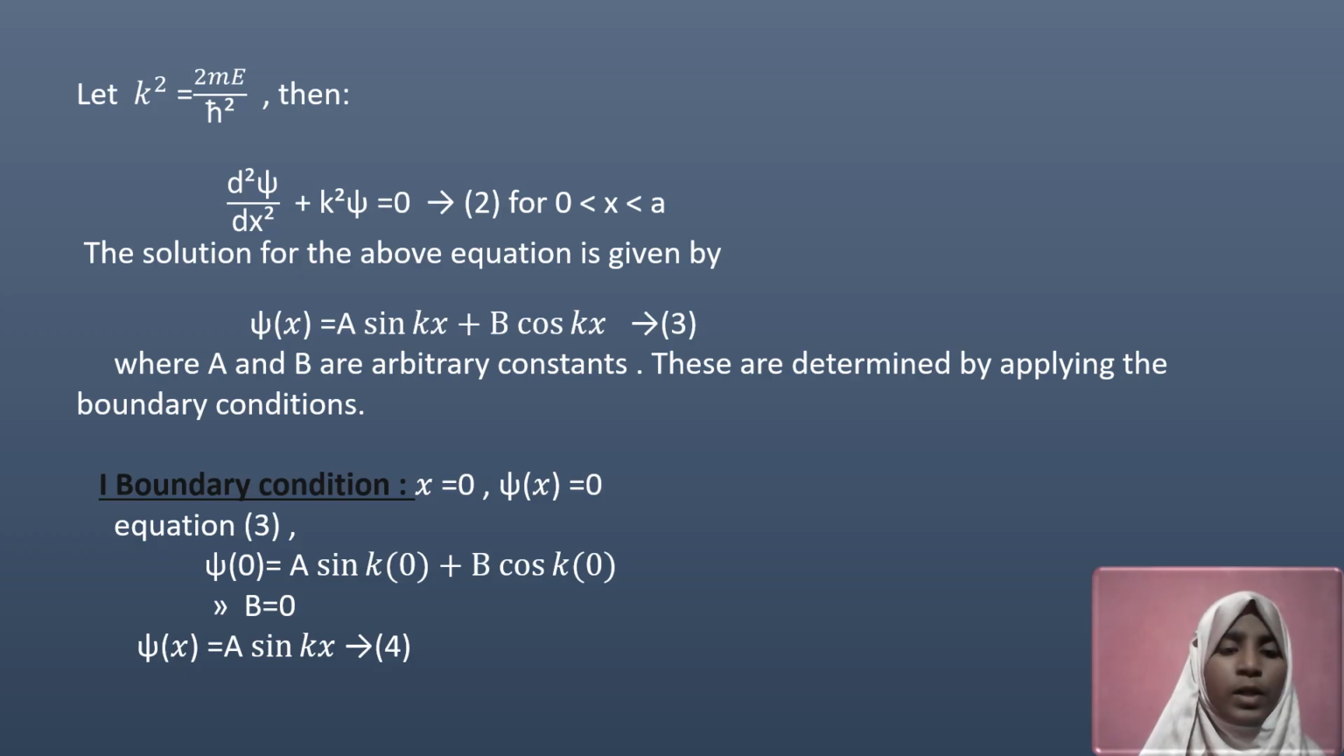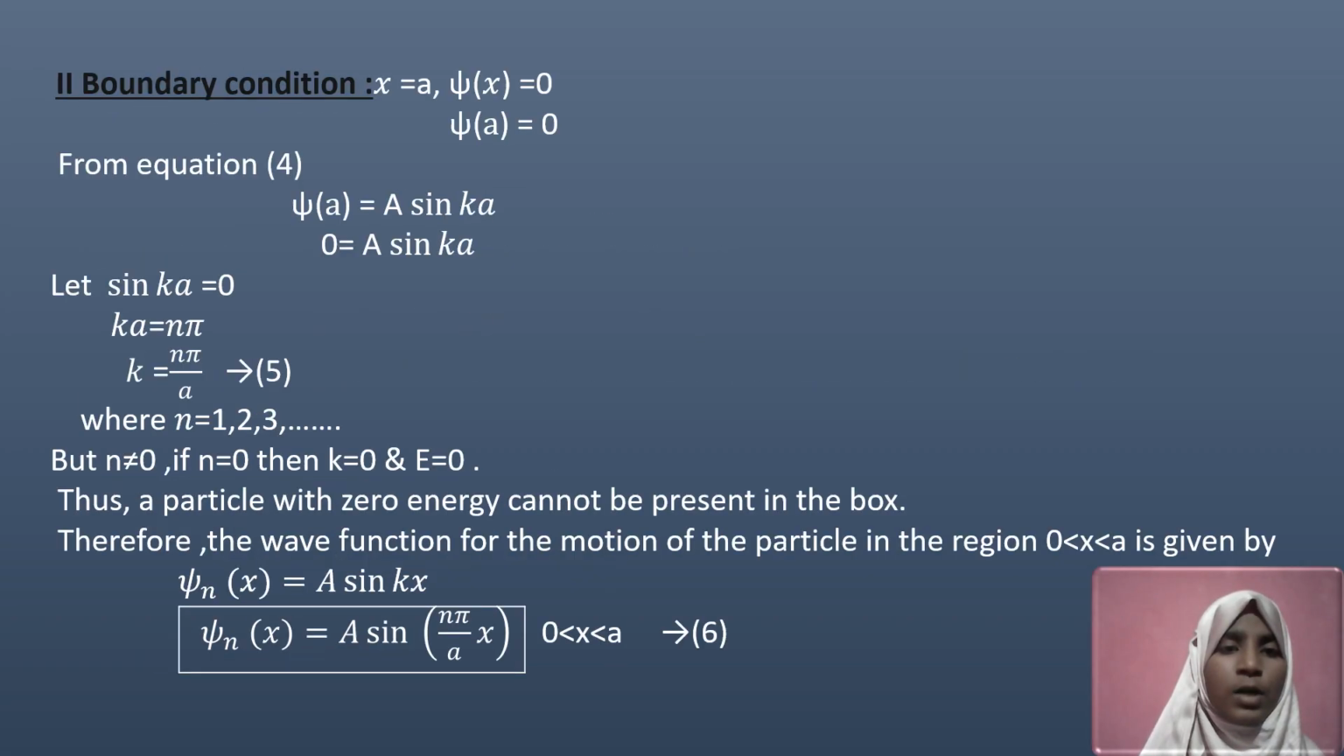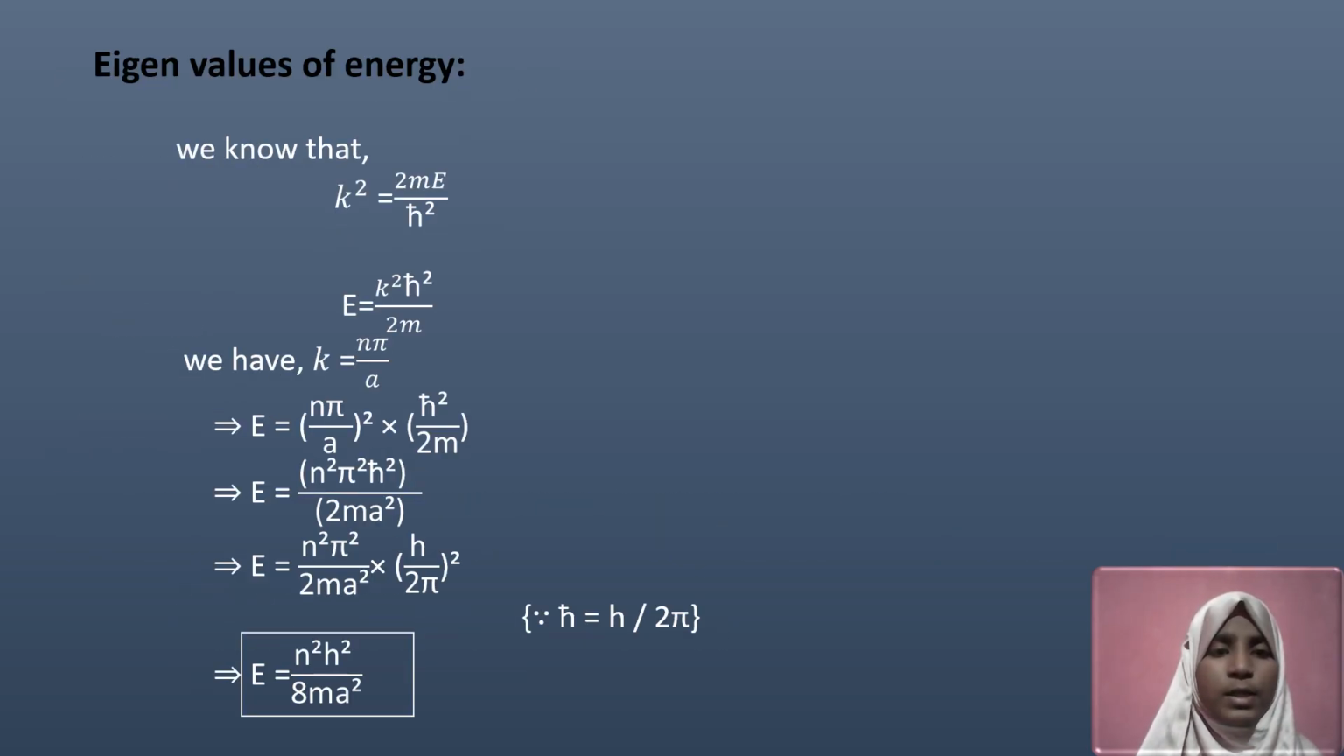And there are some boundary conditions to solve this Schrodinger time-independent equation. They are: at x equals 0, chi of x is equal to 0, and at x equals a, chi of x is equal to 0. These conditions help us to solve this equation, and when we solve it, we understand that the particle's energy levels are not continuous, they are quantized.